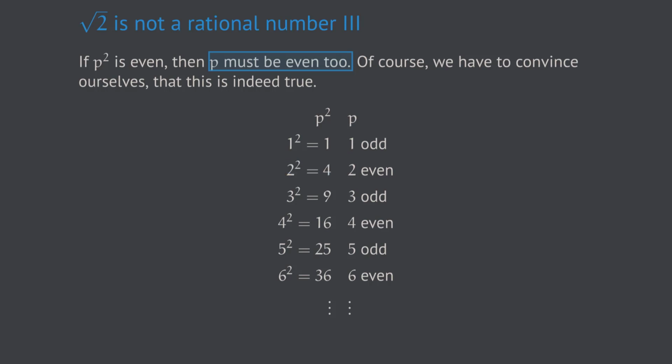And yes, we find that 2 itself is also an even number. 3 squared, which is 9, is again an odd number. And indeed, 3 is an odd number. And lastly, 4 squared, which is 16, is an even number. And yes, 4 itself is also even. If you like, you can try to figure out how a general proof would work for any integer number.